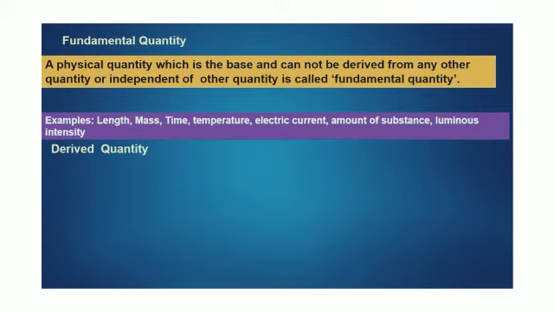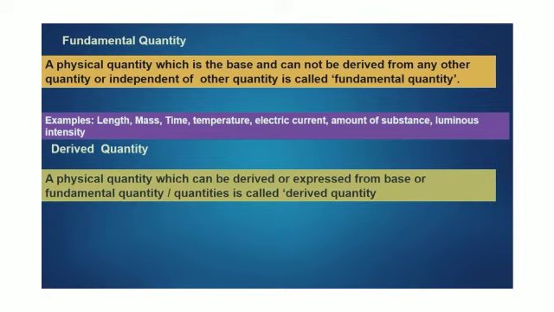The other class is derived quantity. What is a derived quantity? A physical quantity which can be derived or expressed from base or fundamental quantity or quantities is called a derived quantity.